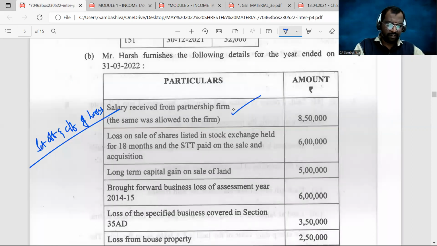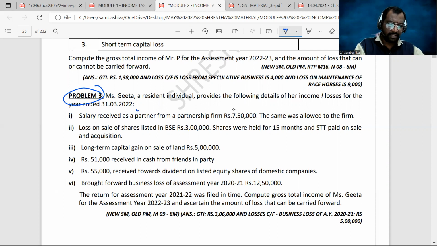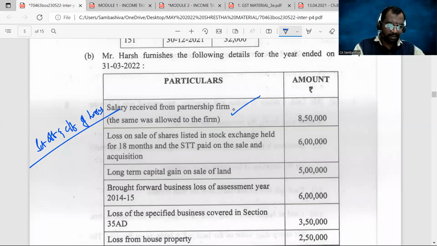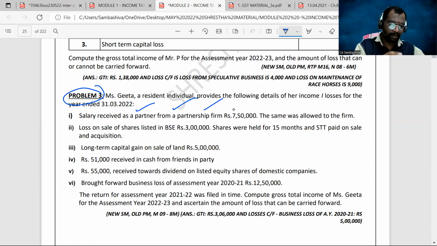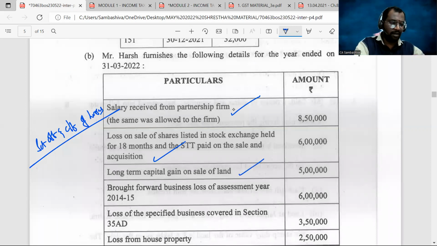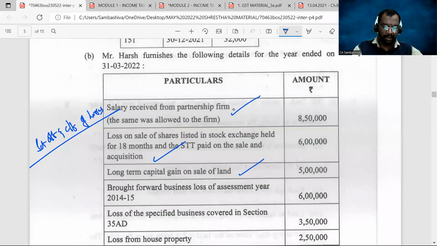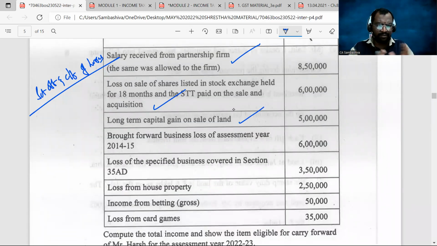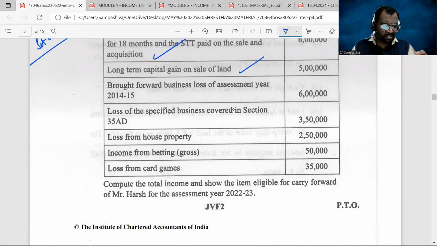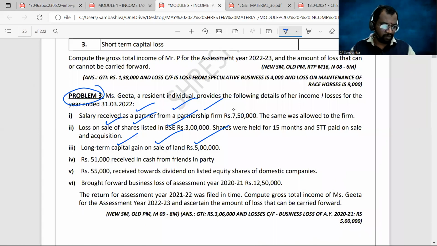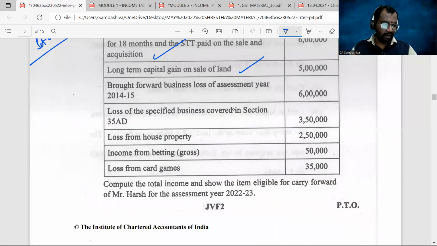Salary received as a partner from a partnership firm, loss on sale of shares listed in stock exchanges, loss on sale of shares listed in BSE, and long-term capital gain on sale of land. Almost 80% of the problem is similar to the problem we have already discussed in our Shreshta material. So you can easily do this problem once you practice problem number 3.